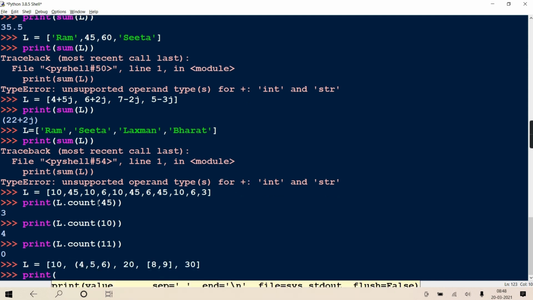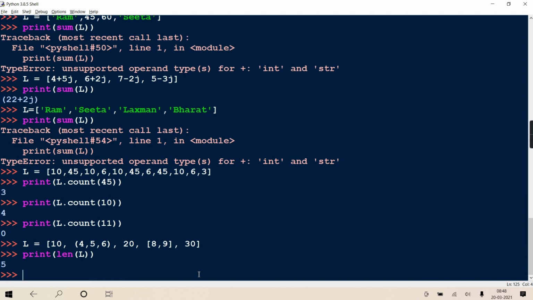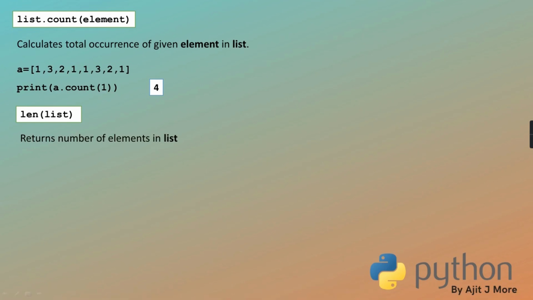When I say print len of L, it will give 5. This is a tuple, this is a list, so it considers the whole tuple as one element and the whole list as one element. So length is clear: it returns the number of elements in the list. A equal to 10, 20, 30, length of A is 3.